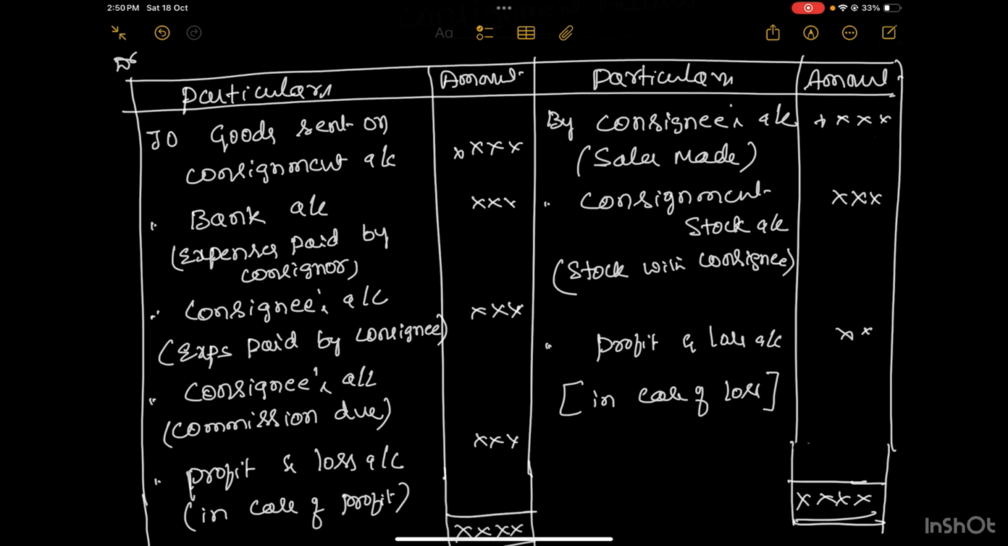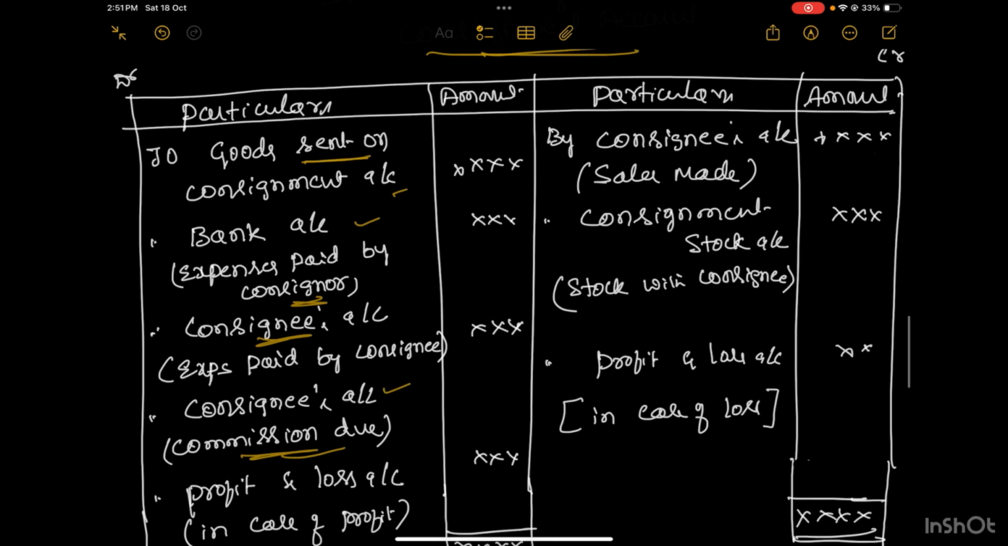Your first debit item is the goods which are sent to the consignee. Then the expenses incurred by the consignor, and then expenses incurred by the consignee. The expenses incurred by the consignor go to the bank account, whereas the expenses paid by the consignee go to the consignee's account, and whatever commission is due to the consignee goes to the consignee's account.